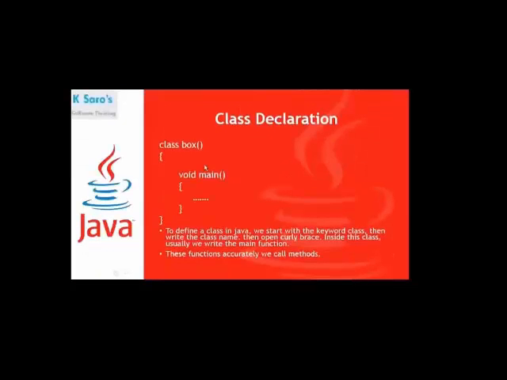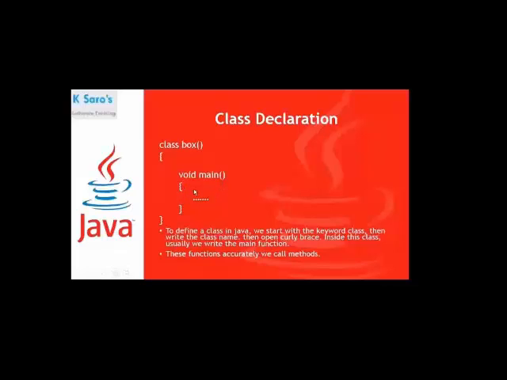So now we will discuss how we can write the class declaration. This is the keyword class. After the class, I'm going to write the class name. For example, I have given Box. Then open the curly brace. Here, void main. Already I told you that in every Java program, one class is compulsory. So I have given the Box class. In every class, there should be one main function, so I have written the void main function.